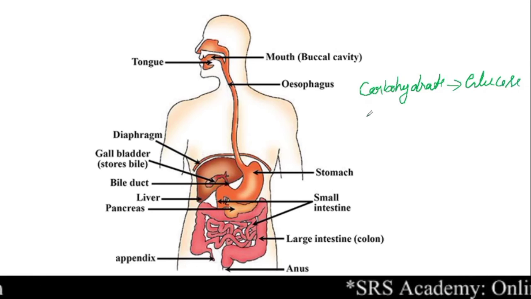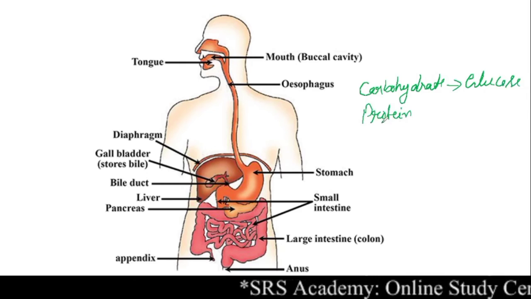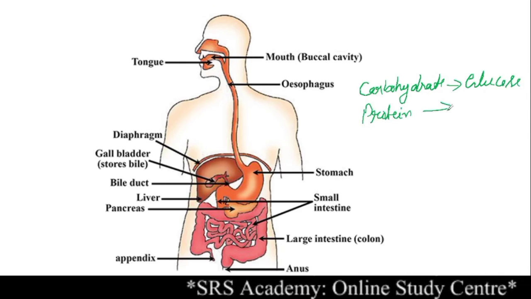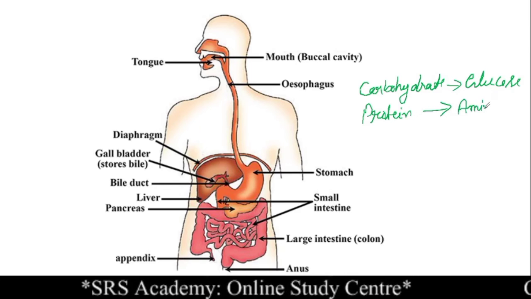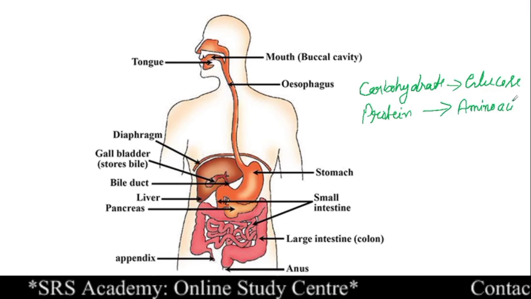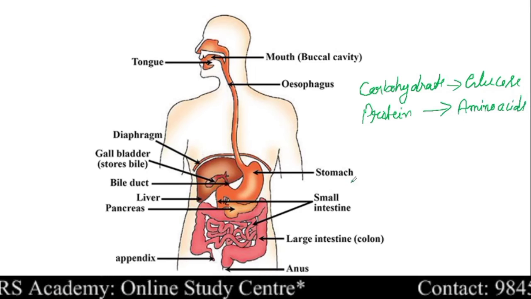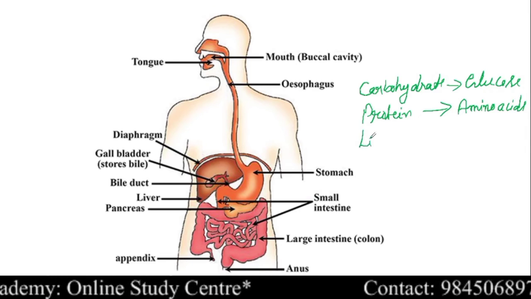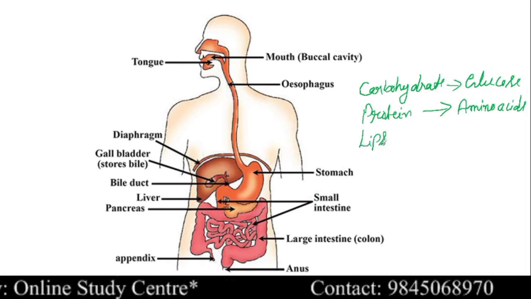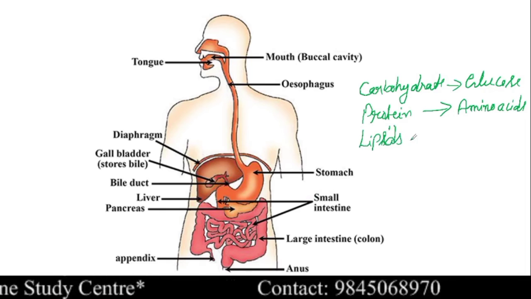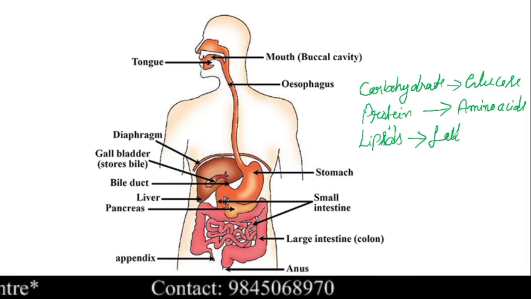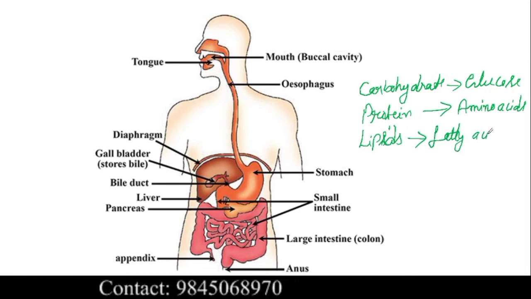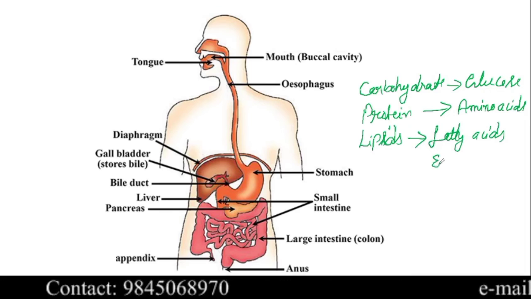And all proteins, finally, proteins are complex food, all these protein molecules are finally broken down into amino acids, because amino acids are the simple molecules. And when it comes to the lipids, these lipids get broken down into fatty acids and glycerol.